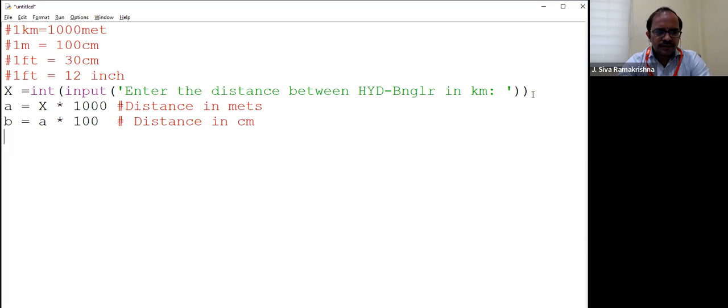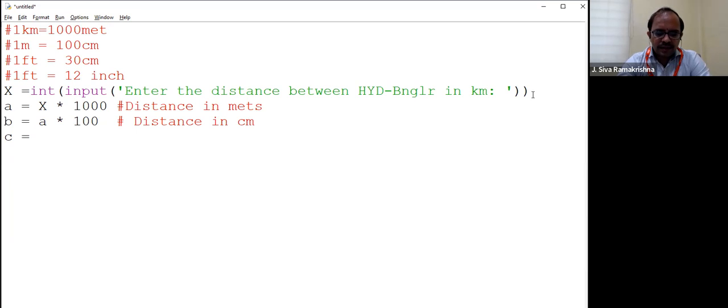Is it correct now? Take another variable C. This time I want to express this distance in feet. Already the distance is B. How to express this in feet now?